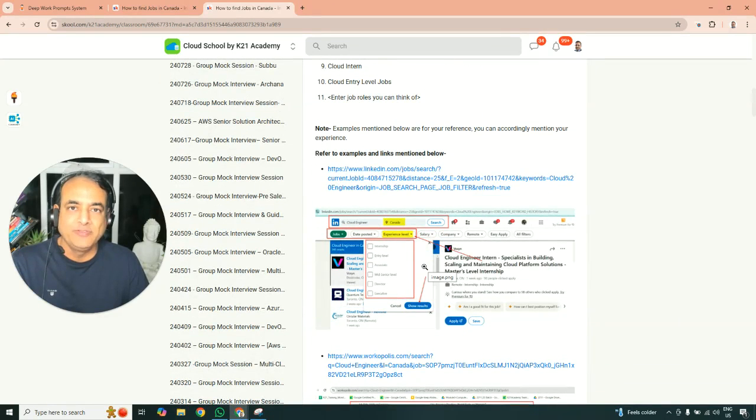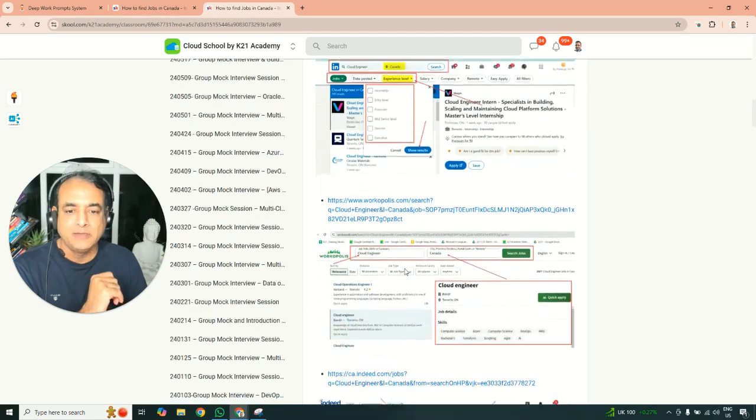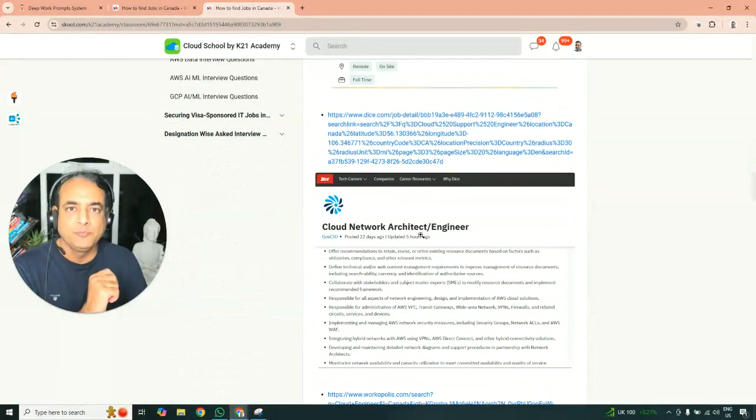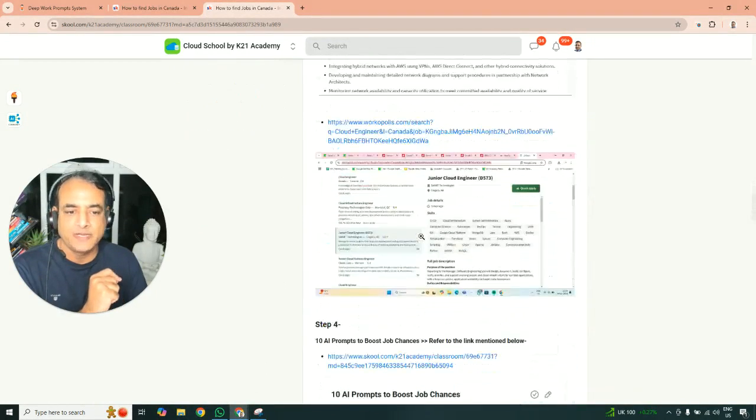Then we'll also show you some examples with screenshots, talking about entry-level jobs and experienced jobs, and I'll cover some of the common questions, like what if I'm new and so on. How do you do all those, both in LinkedIn and the different job portals, Indeed, a couple of them we'll look at, and how you make sure you set alerts for those. We'll cover that as well.